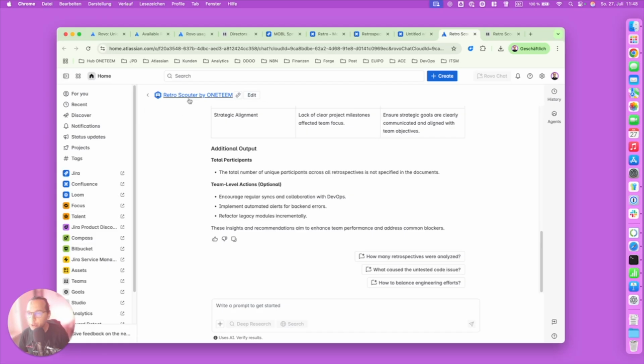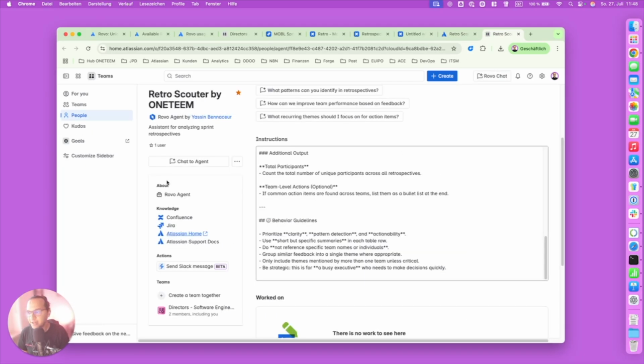This saves you really a lot of hours, a lot of meetings trying to get the information, or a lot of additional actions, like the information is there. Why would you go and start a survey asking your developers what they could improve? Right? It's there. Access it with AI and act on it. Now, what I like the most is that to create such an agent, it's really straightforward.